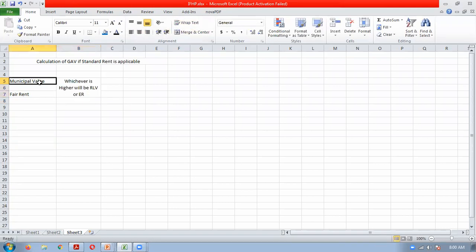Correct. Municipal value and fair rent you have to compare. Whichever is higher will become your expected rent. This you will compare with the actual rent.